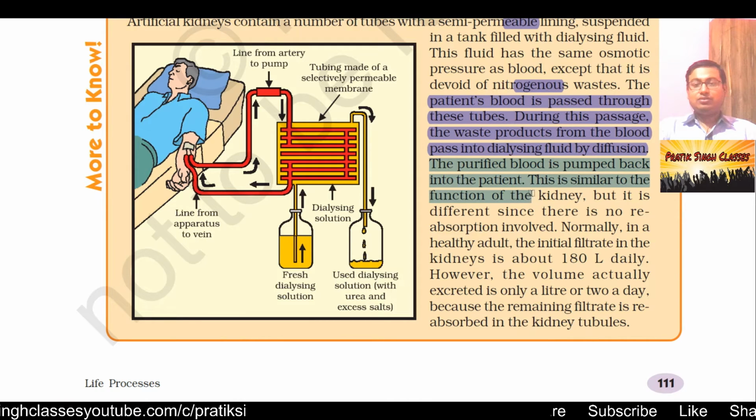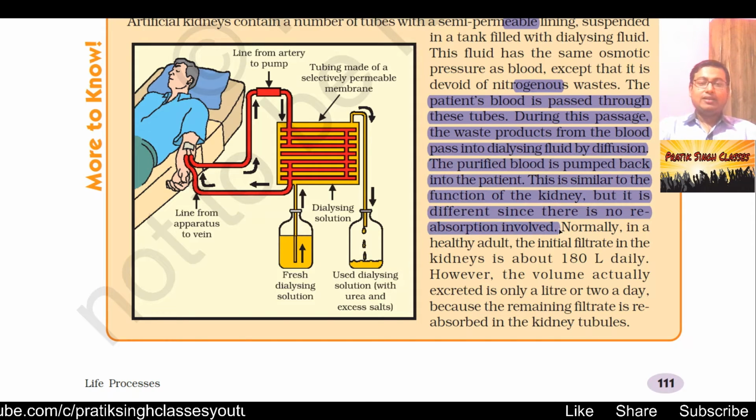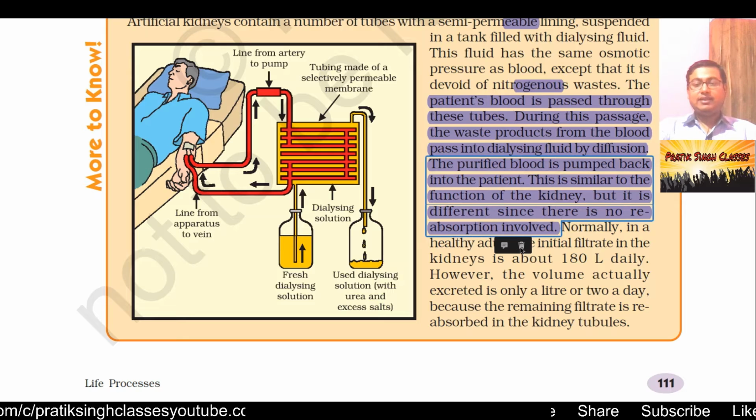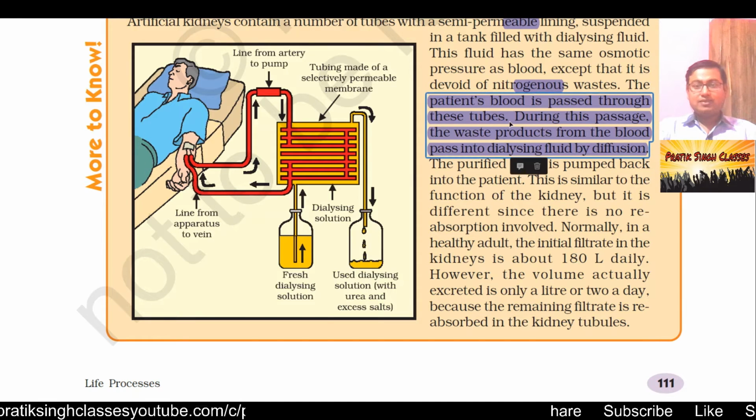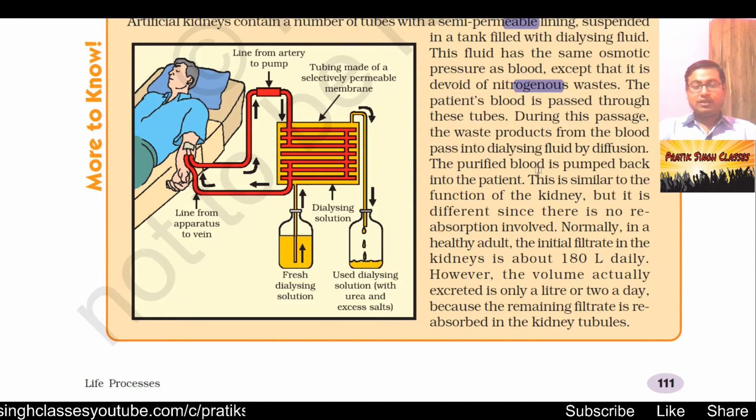This is similar to the function of the kidney, but it is different since there is no reabsorption involved. Here water cannot be reabsorbed as by the kidney, and also it happens outside the body. Here we cannot control it like our nervous system controls other parts of the body.